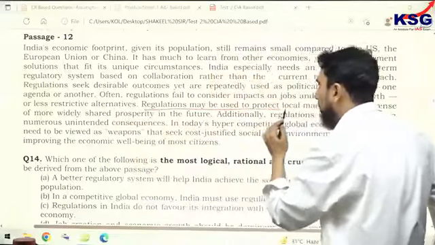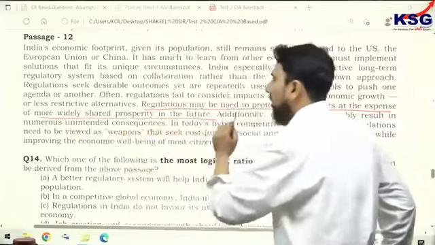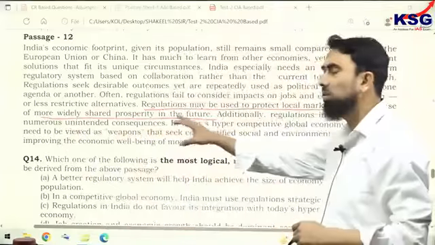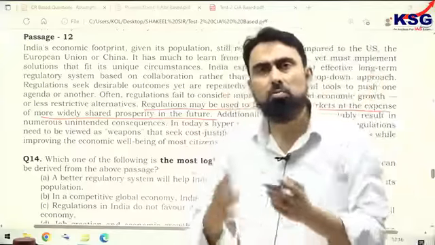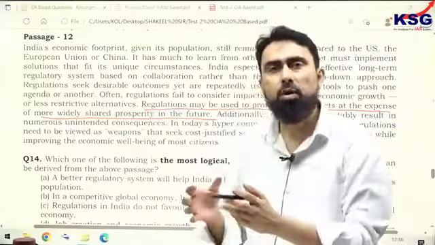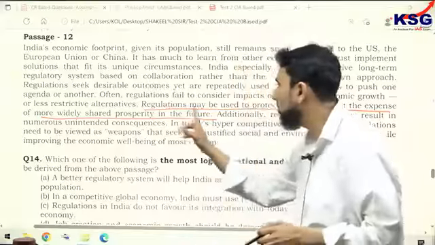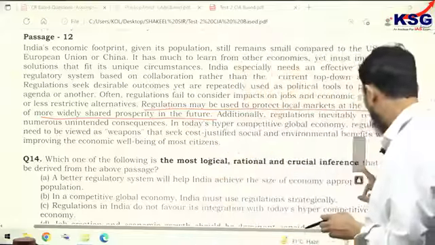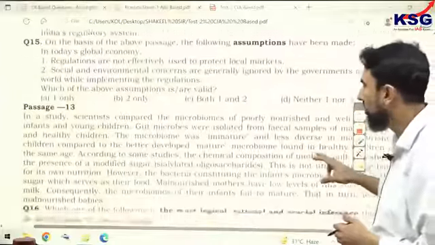Regulations may be used to protect local markets at the expense of more widely shared prosperity in the future. The author is giving an example that it may be possible, because regulation is sometimes driven by political interests rather than the economic benefits. So he says this may happen, may be used to compromise on the bigger benefits.